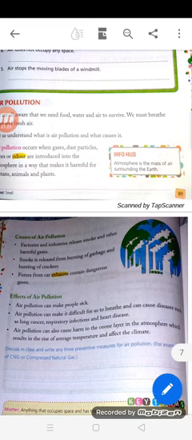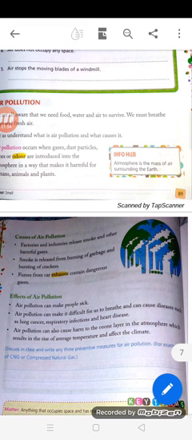Air pollution can also cause harm to the ozone layer in the atmosphere, which results in the rise of average temperature, and it affects the climate also. There will be climatic change due to air pollution. So these are the effects of air pollution.